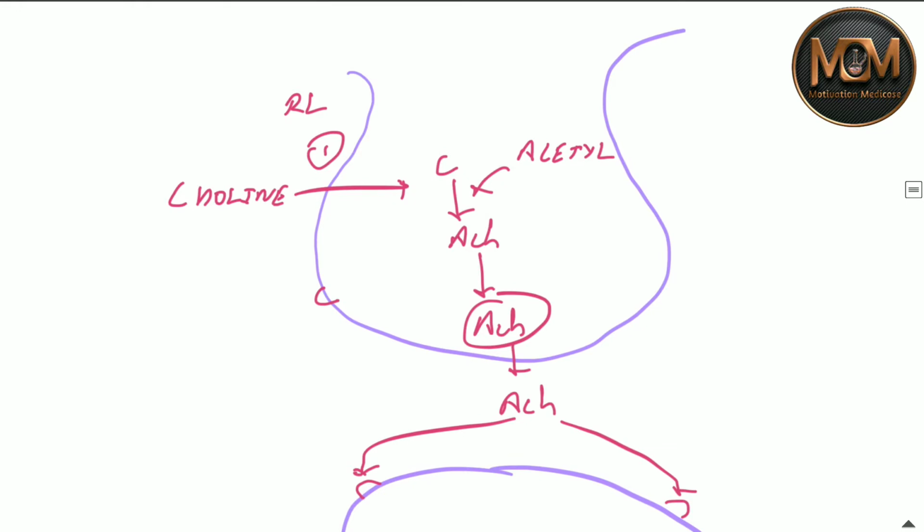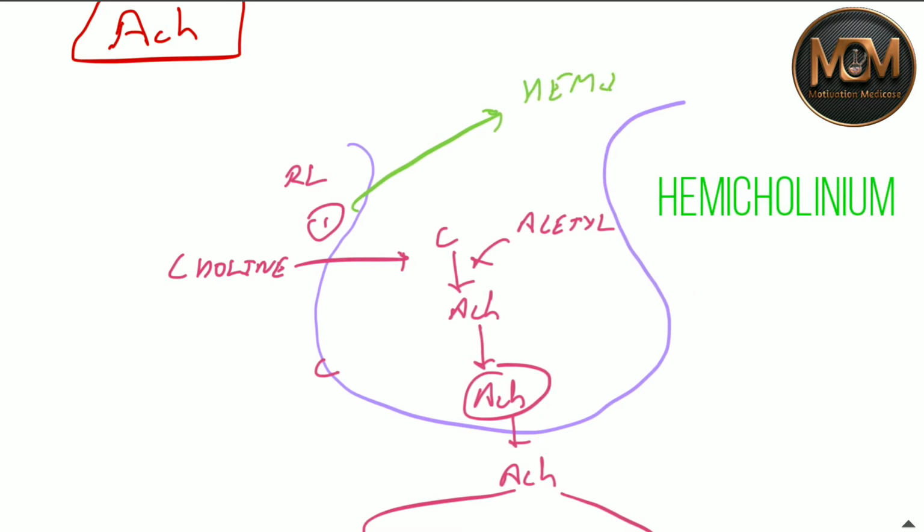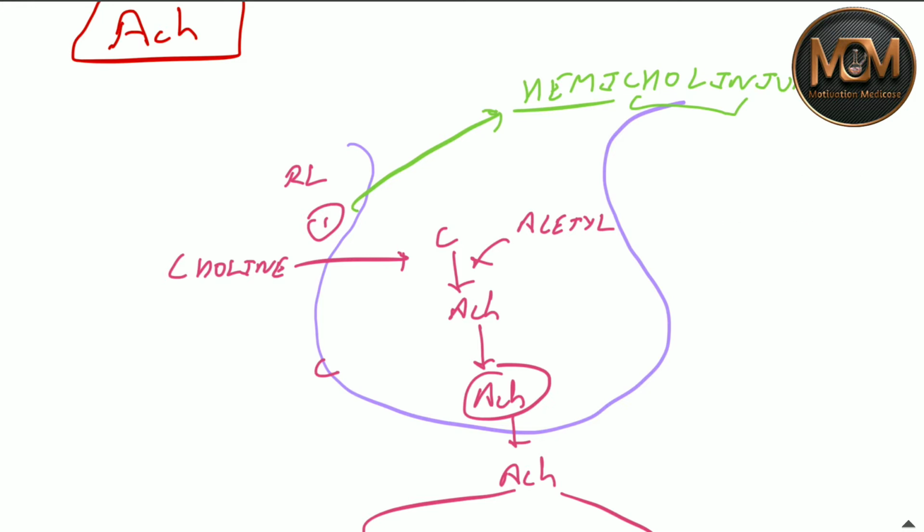Now we have to study some drugs which are going to block these steps. So let's start with the drugs. Basically pharmacology is all about the drugs. So first one is uptake of choline. This is a rate limiting step, I already told you. So over this position there is a drug called hemicholinium. So you can remember this name by hemicholinium. Hemi means half, choline is basically forming, means not full choline is forming. So you can remember the choline uptake is stopped by hemicholinium.